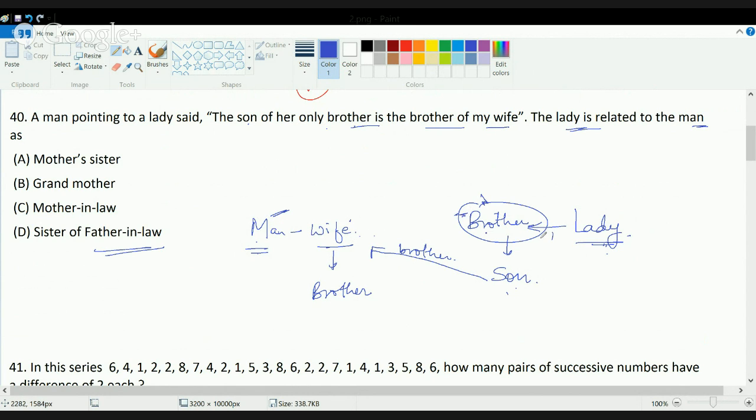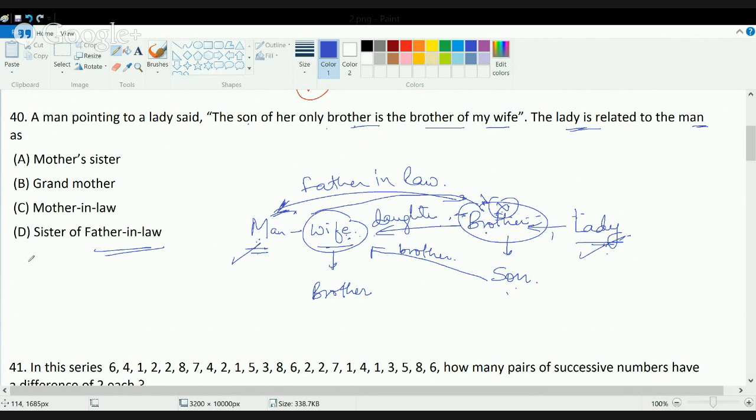So the brother of this lady becomes the father-in-law for that man, or this wife is the daughter of this person X. So this is the father of his wife. This man is the son-in-law, or this person is the father-in-law of this man, and since she is his sister, the relation of this lady to this man is that she is the sister of father-in-law. So that is the correct relationship.